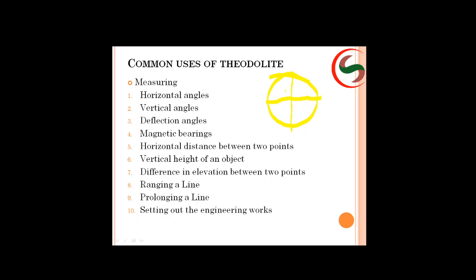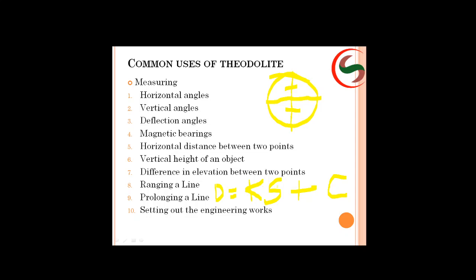Now if you have stadia hairs also, these are upper stadia and lower stadia, there is one formula, that is D equals to k s plus c.